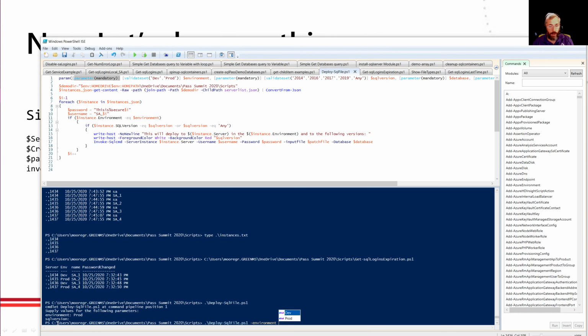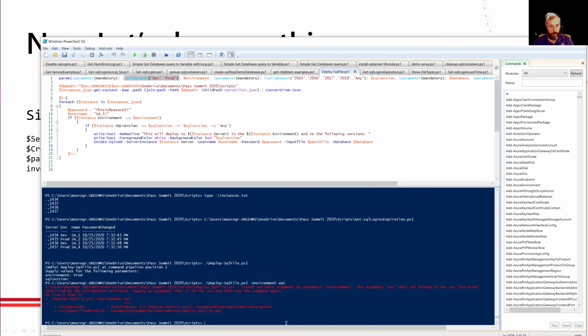It's one of the things. As soon as I prompt that, notice it's asking for dev or prod. And again, this is handy because this validates that, says it must be one of those. So if I say, well, you know, I really want the UAT environment, I don't care what they say, I'm going to deploy to UAT first.